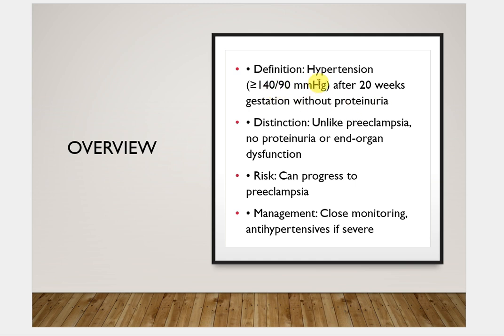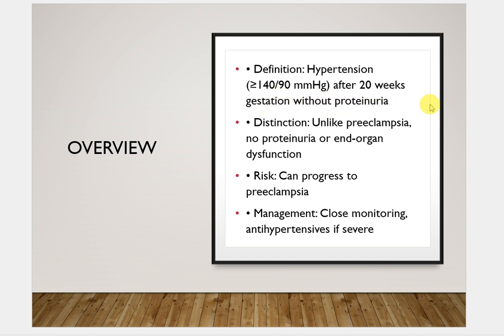So how are we going to define it? Hypertension is any blood pressure more than 140/90. We need to know this value to understand this concept, that it should be more than 140 over 90 millimeters of mercury. And what is the time period? After 20 weeks of gestation, that is, the gestational age should be more than 20 weeks, without proteinuria.